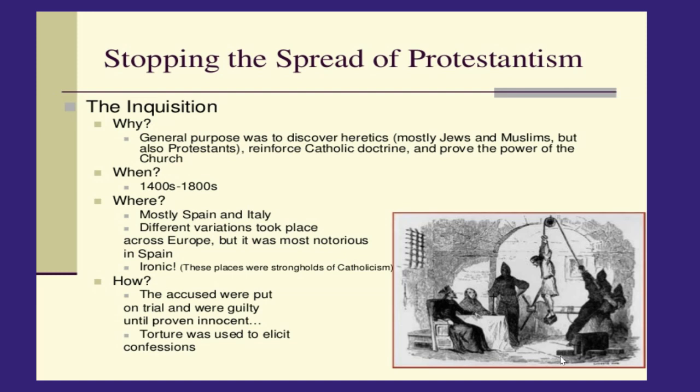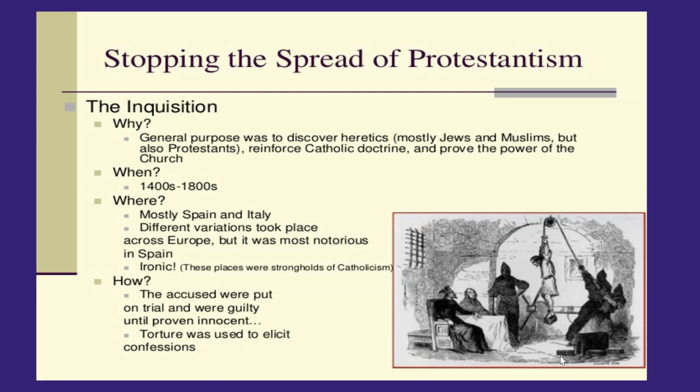So, if we talk about real quick the Inquisition, what's the purpose of it? The general purpose was to discover heretics, so either Jews, Muslims, and Protestants, and they want to reinforce the Catholic doctrine and prove the power of the churches. And so this occurred from the 1400s through the 1800s, and this was mainly in Spain and Italy, but it also spread throughout Europe.